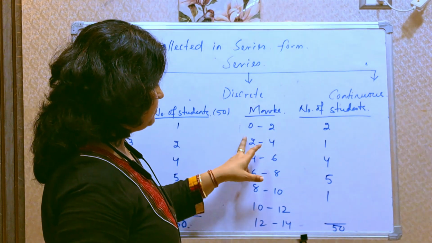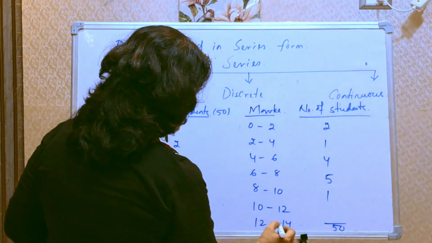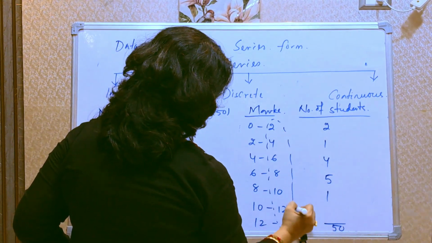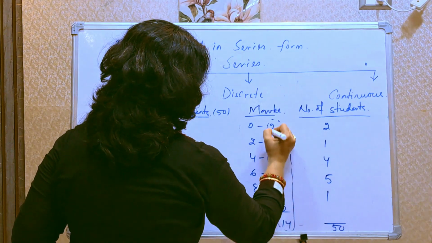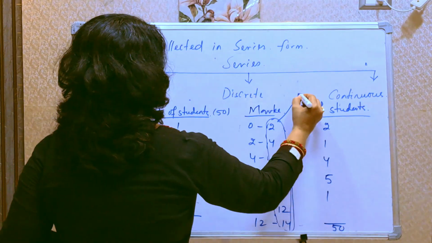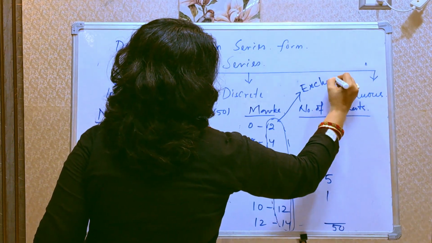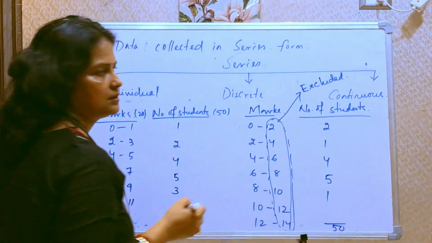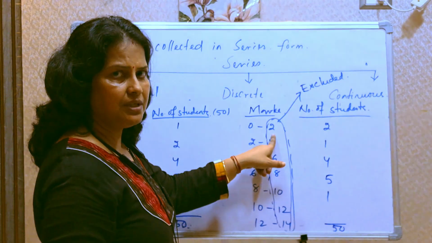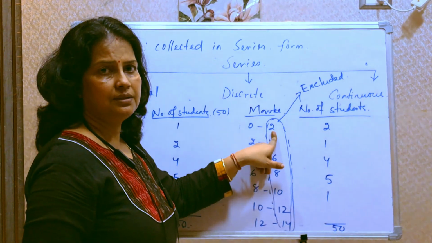To overcome this, what happens in the exclusive series is that we are excluding this part. This is excluded. So if someone is securing 2 marks, that person will be counted here, not here.